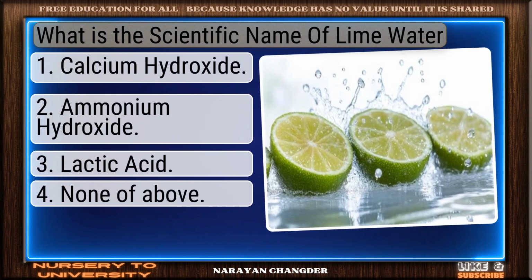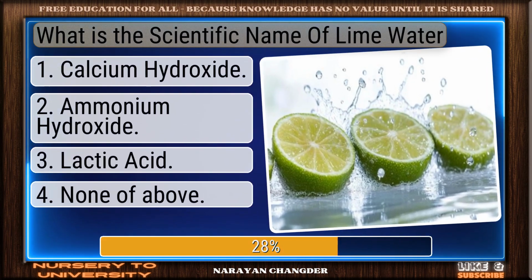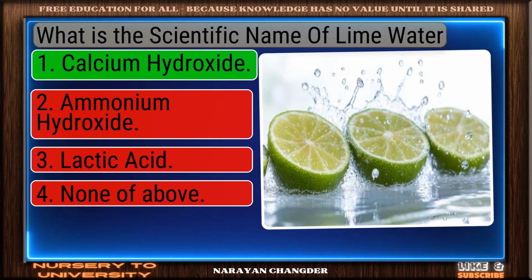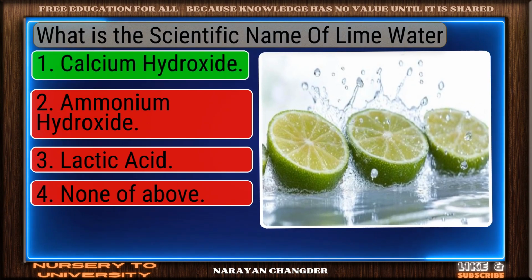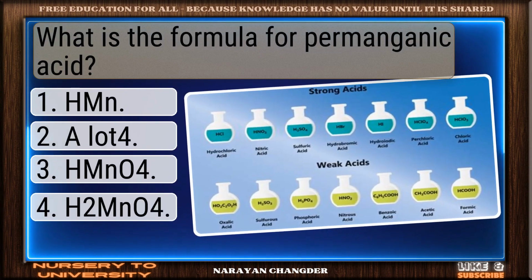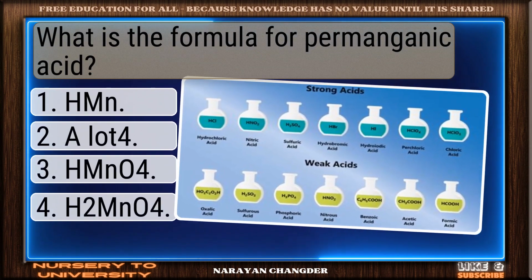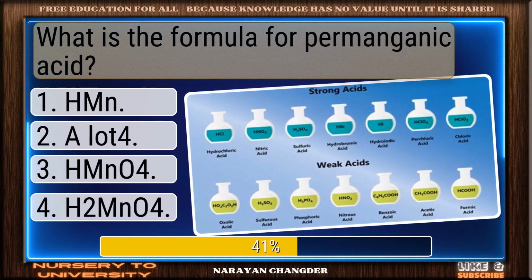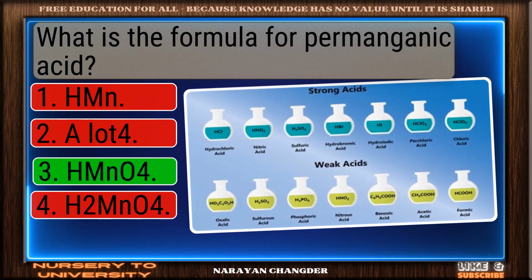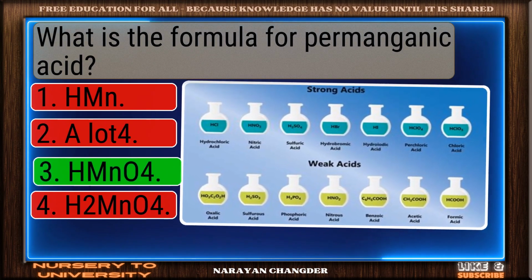What is the scientific name of lime water? Exactly. Calcium hydroxide makes sense. What is the formula for permanganic acid? Well picked. HMnO4 is the correct answer.